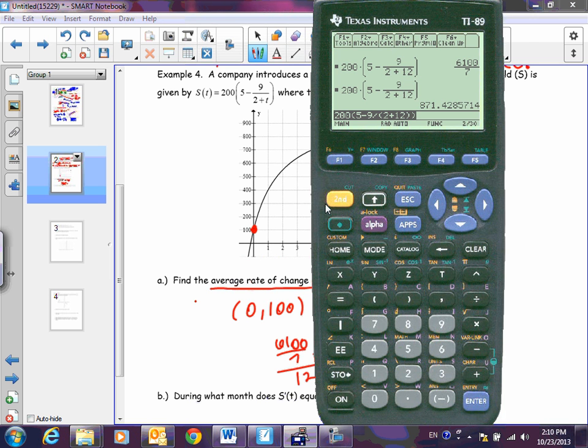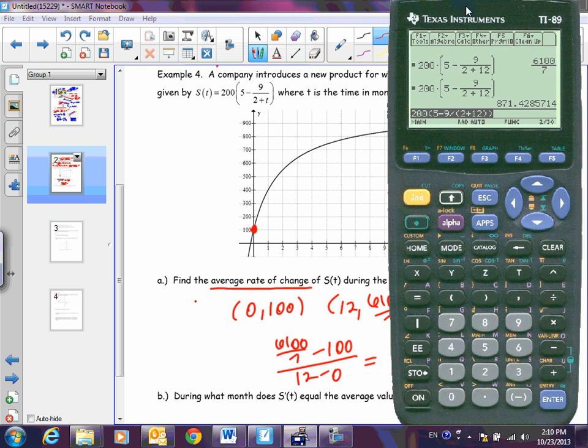Again, I'm going to plug this into the calculator. I'm going to go up and grab that fraction, minus 100 divided by 12. And again, I get a fraction, 450 over 7. You can write 450 over 7, or you could diamond enter and get the decimal.